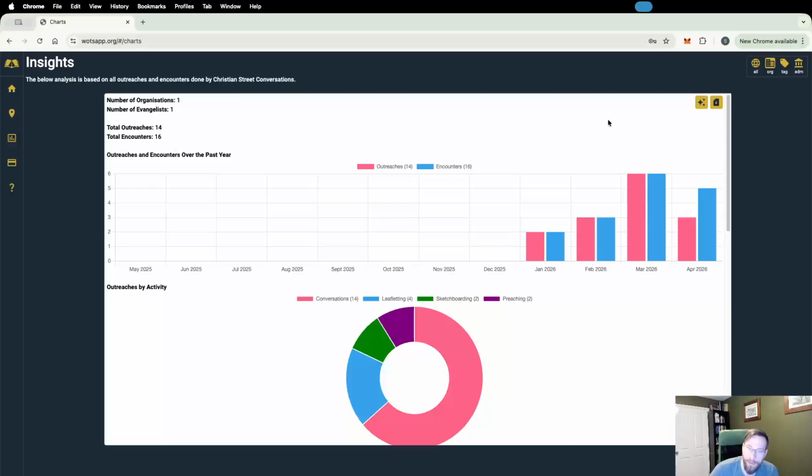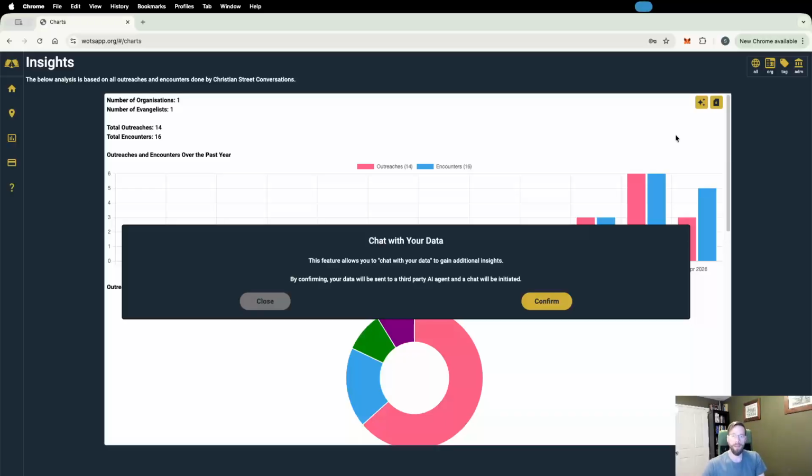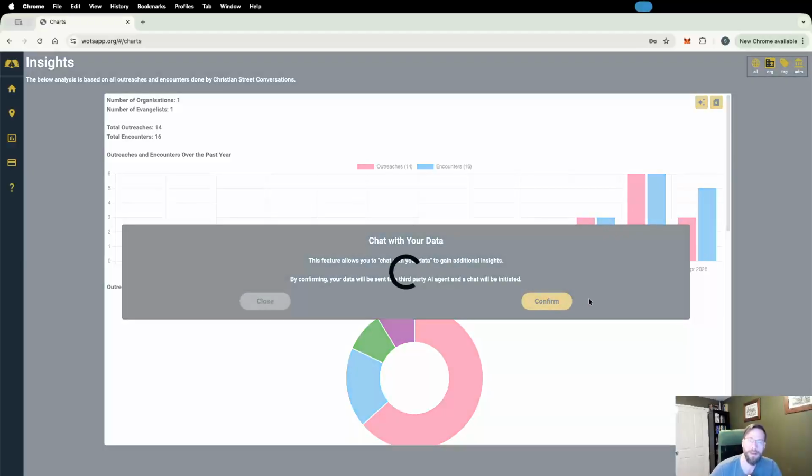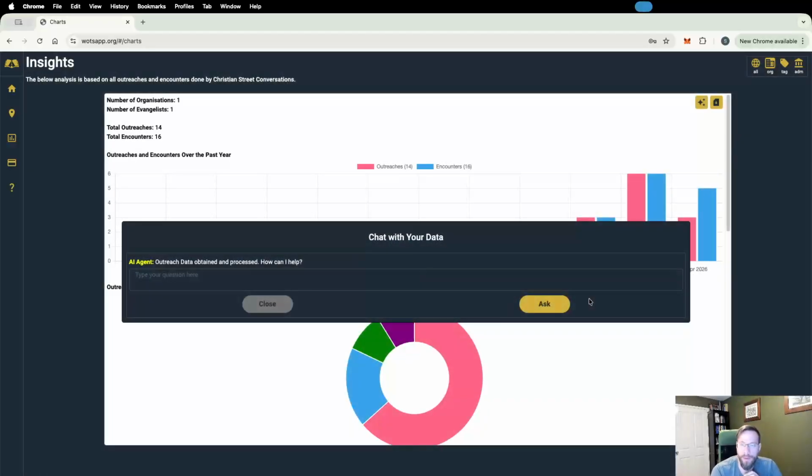To get to the Chat with Your Data feature, you click on this little magic button here. It will ask you to confirm that you indeed want to chat with your data. You would have to agree to sending the entirety of your data, the outreaches, and the parameters of each outreach and each encounter recorded, to an AI agent, and a chat will be initiated. So let's confirm yes to that. It's going to take a bit of time. There we go. The agent comes back: outreach data obtained and processed. How can I help? That's good news.